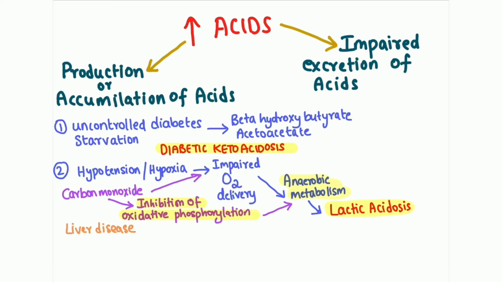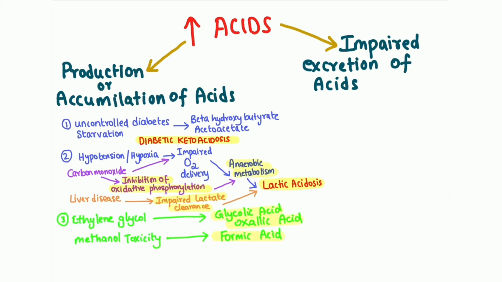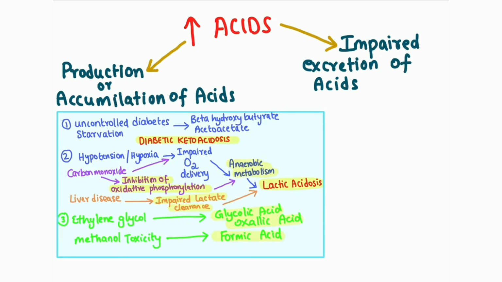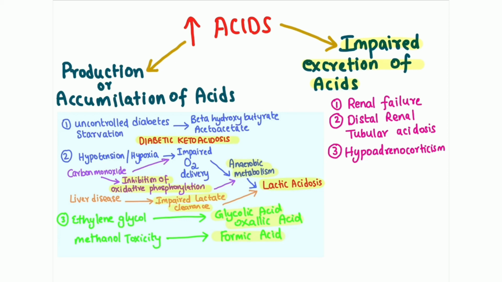And in liver diseases, the liver is not able to clear the lactate in the body, so it leads to accumulation of lactate that results in lactic acidosis. Ethylene glycol toxicity leads to accumulation of glycolic acid and oxalic acid in the body, and methanol toxicity leads to accumulation of formic acid in the body. All these things can only lead to further acidosis. And impaired excretion of acids can happen as a result of renal failure, distal renal tubular acidosis and hypoadrenocorticism.